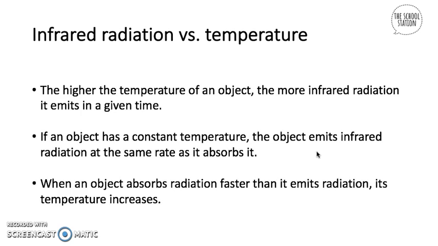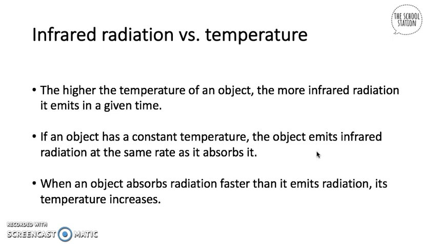Now we're going to be talking about infrared radiation versus temperature. So how does infrared radiation depend on the temperature? Well, what you really have to remember is these three main facts. The higher the temperature of an object, the more infrared radiation it emits at a given time. So let's say there are two objects: a mug of warm coffee and a laptop. You may realize that the mug of warm coffee has a high temperature, which means that it will also emit more infrared radiation. So that's what you really have to remember.